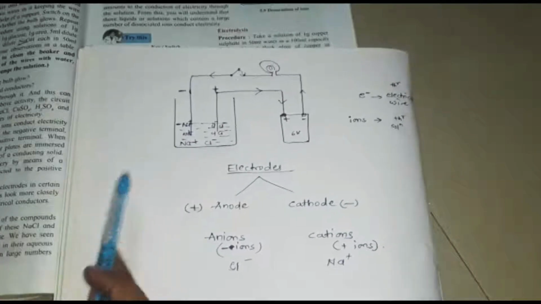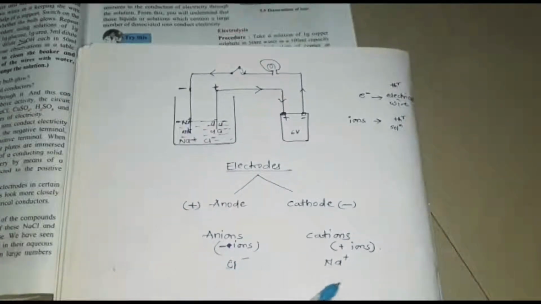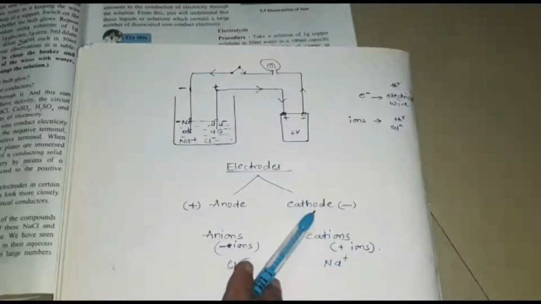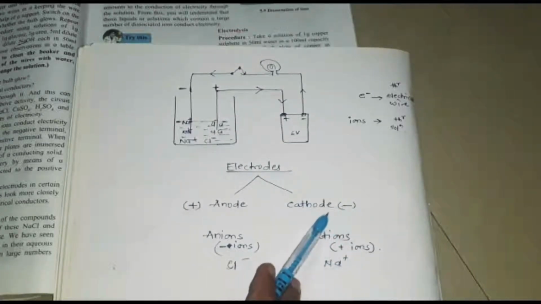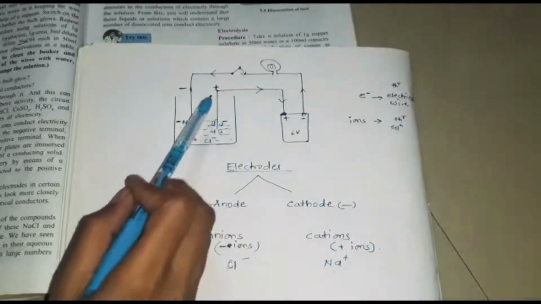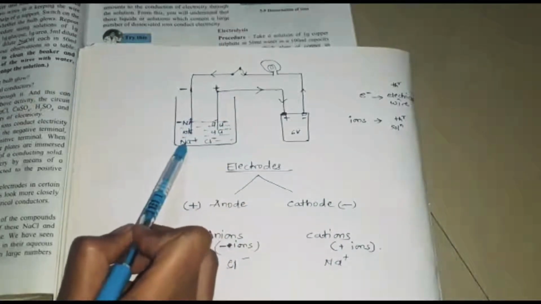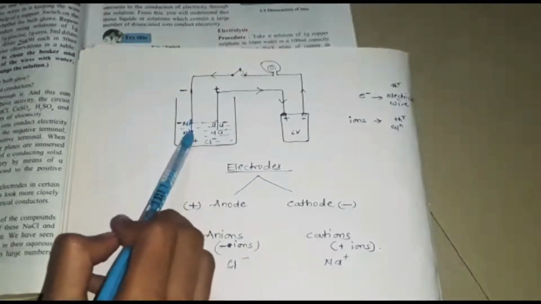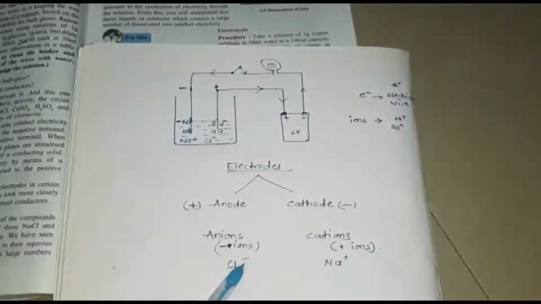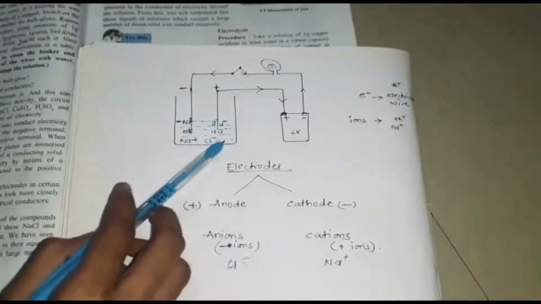Then the positive ions, that is sodium ions, will be attracted to the cathode, the negative electrode, and the negative ions, that is chloride ions, will be attracted to the positive anode.